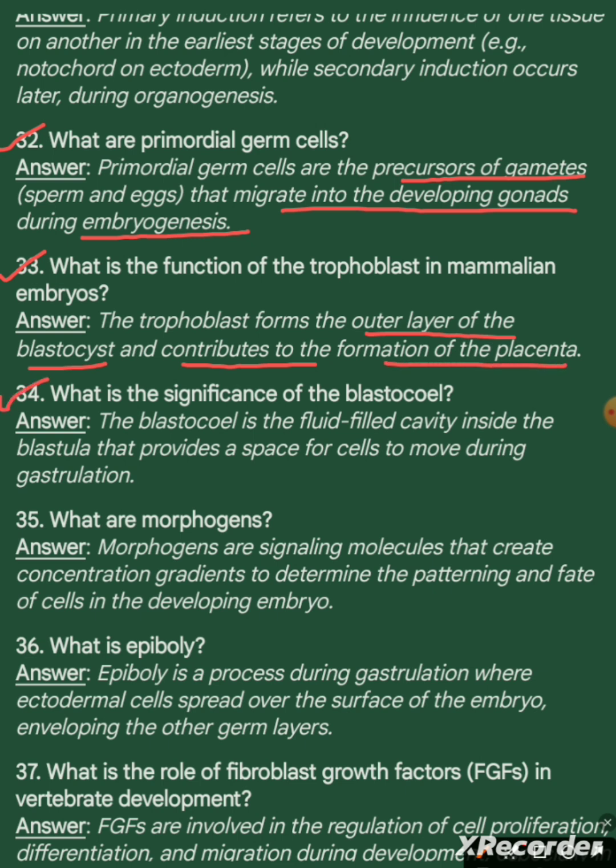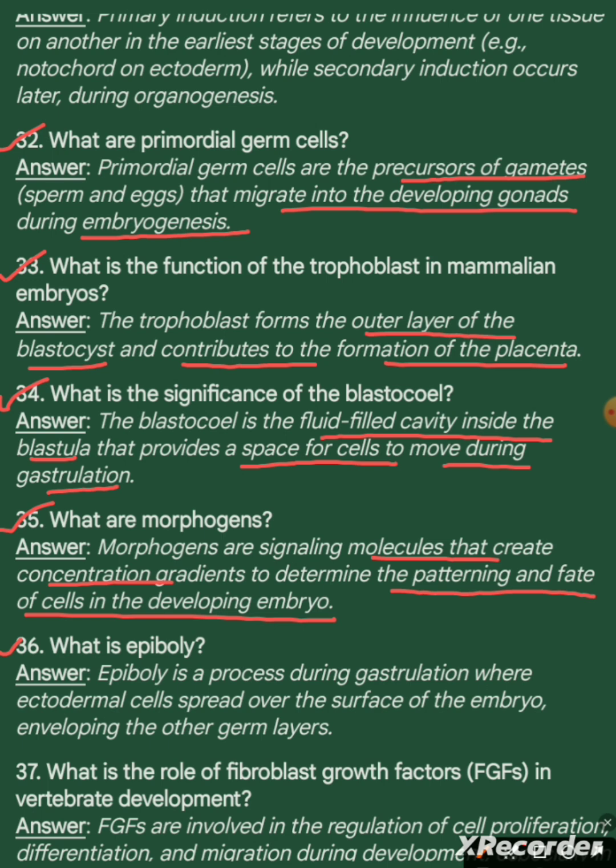Question 34. What is the significance of blastocele? Answer. The blastocele is the fluid-filled cavity inside the blastula that provides a space for cells to move during gastrulation. Question 35. What are morphogens? Answer. Morphogens are signaling molecules that create concentration gradients to determine the patterning and fate of cells in the developing embryo.